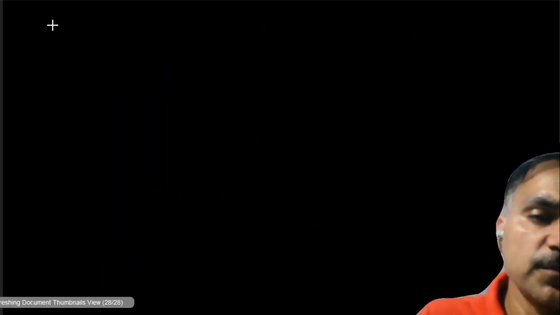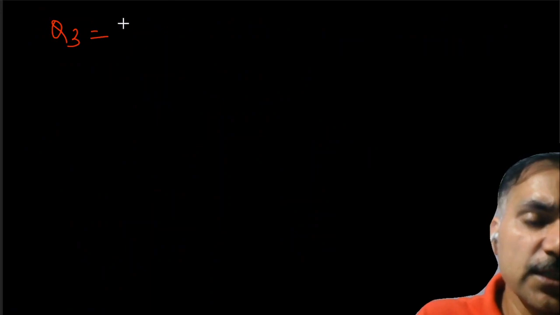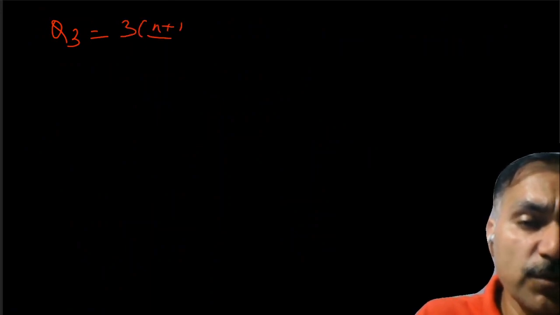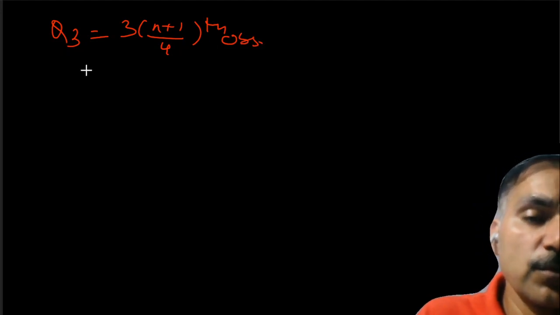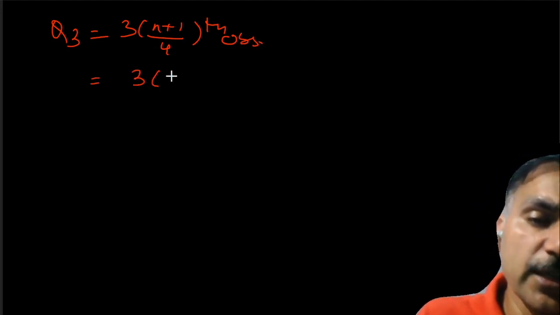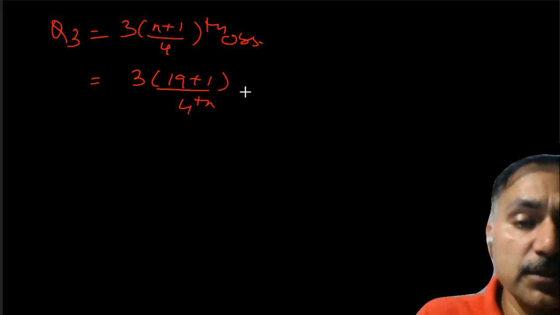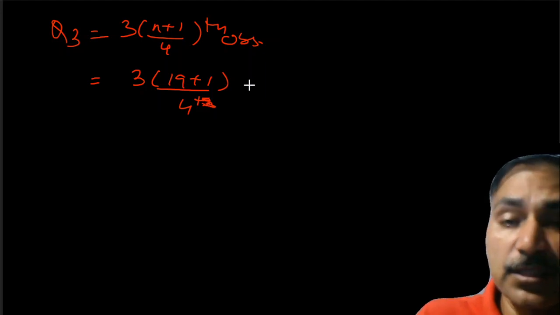Let us have Q3, that is 3 into n plus 1 upon 4th observation. Coming to n, that is 19 plus 1 upon 4th observation. This is the observation number on this side.